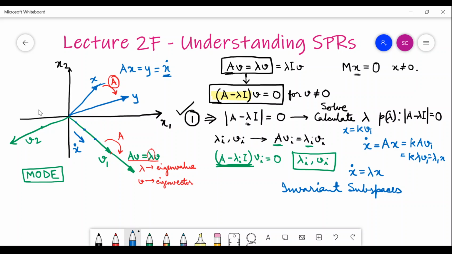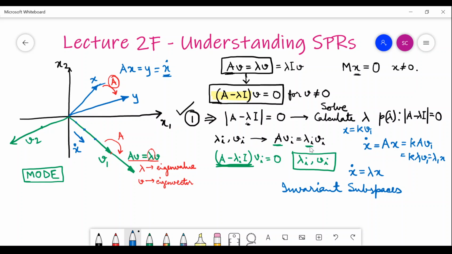There are other cases also, but there will be n number of eigenvectors. There will always be n number of eigenvectors. However, they will not always be paired with an eigenvalue. That is a special case actually. However, in an n-dimensional space, there will always be n number of eigenvectors.